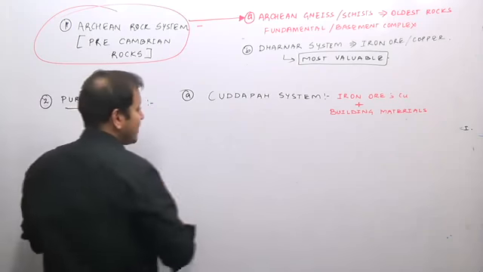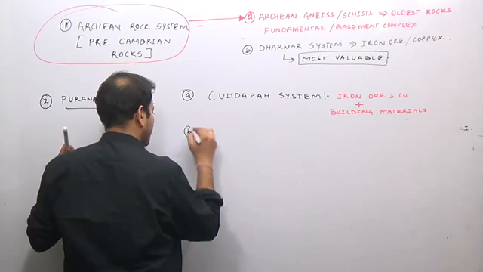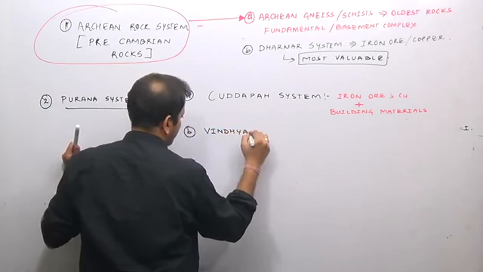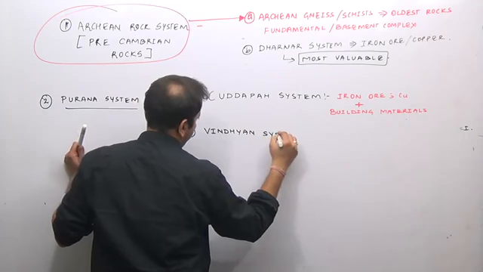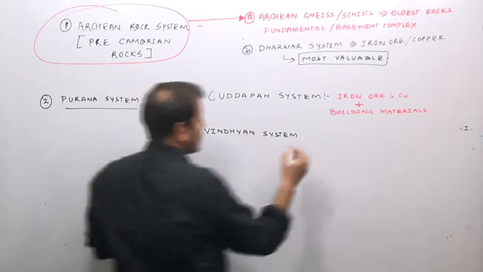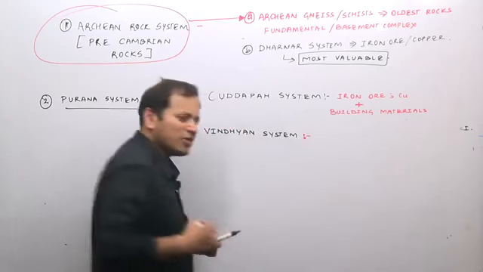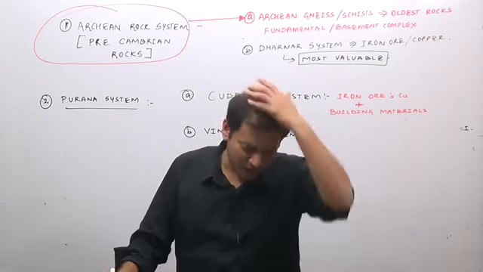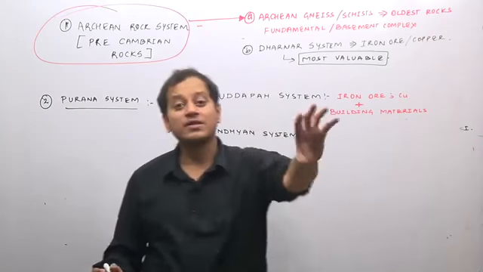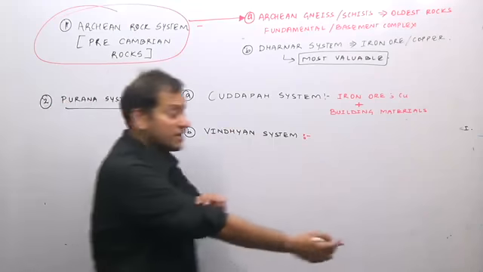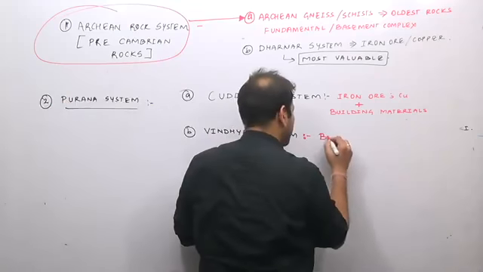The second system is the Vindhyan system. The Vindhyan system lies along the Vindhyas in the states of Madhya Pradesh and Rajasthan. These states are famous for supplying marble and building materials. So the Vindhyan system is famous for building materials.